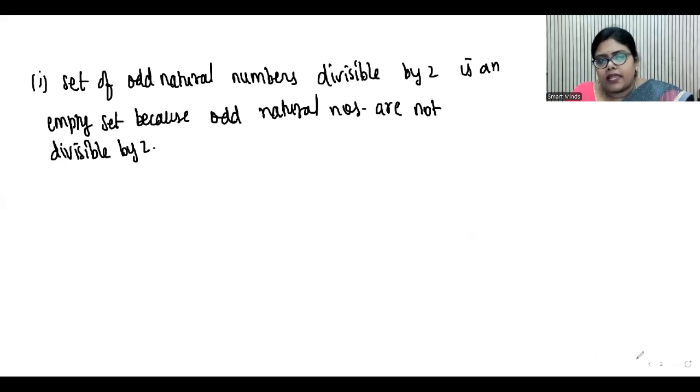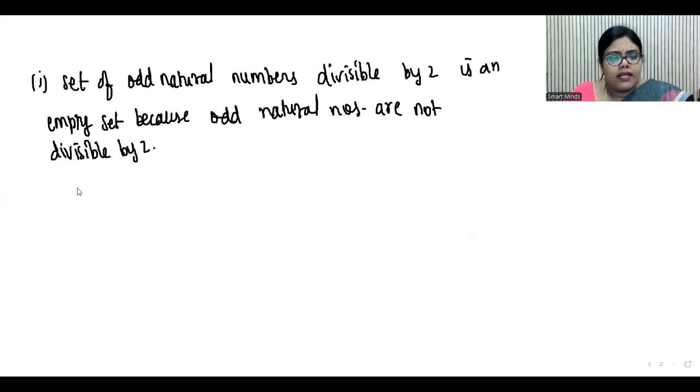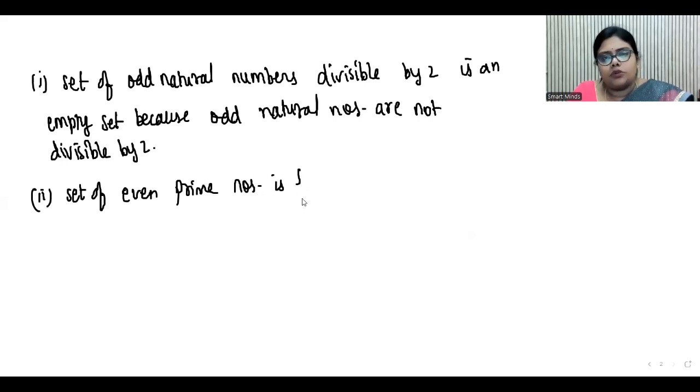Now look at the second question. Set of even prime numbers. So there is one even prime number, that is 2. So it cannot be a null set. So how do we justify this? Set of even prime numbers is 2, which is not an empty set.